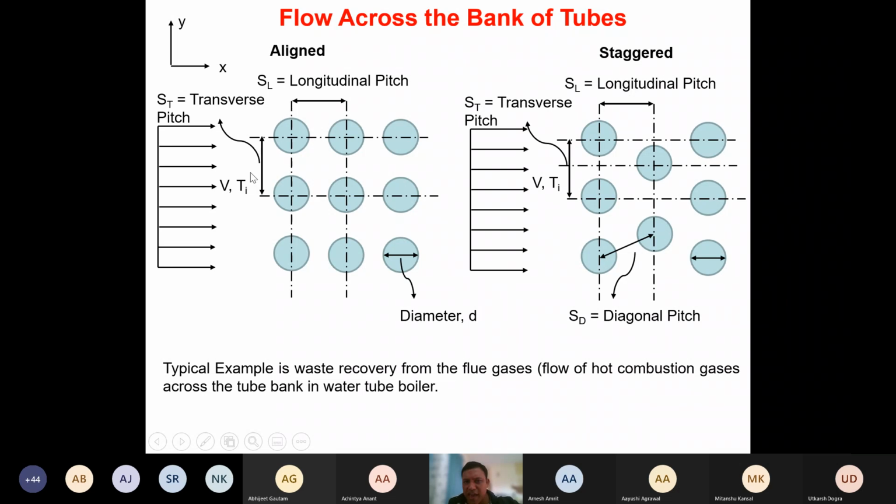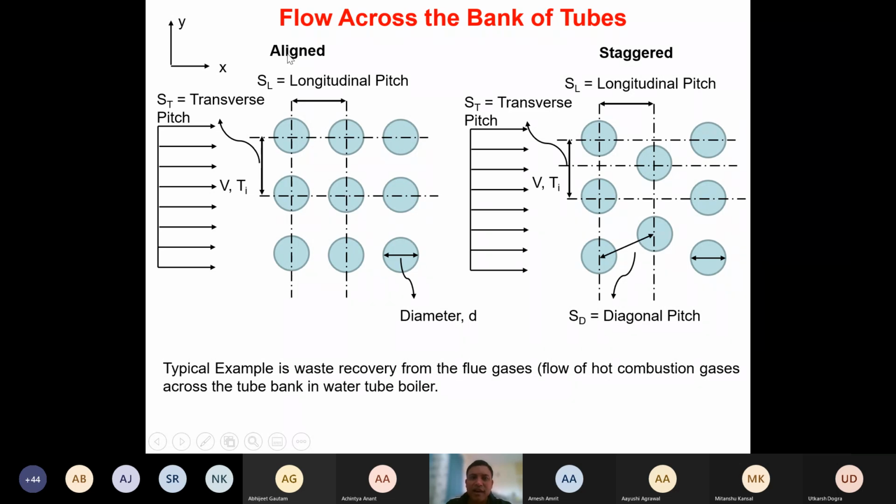Across these tubes means the air is blown parallel to your screen, whereas the fluid is flowing through these tubes perpendicular to the plane of your screen.